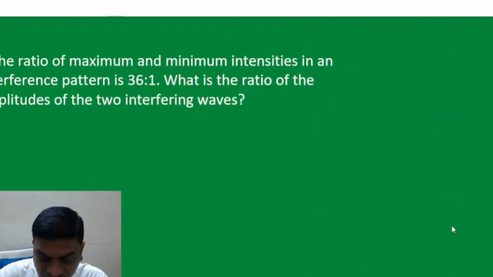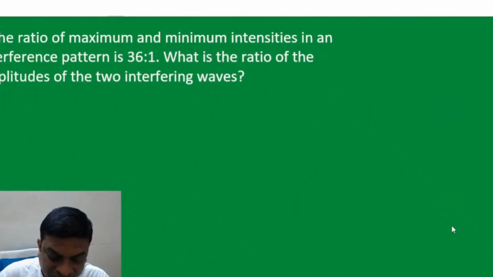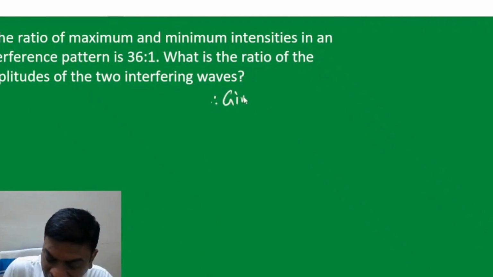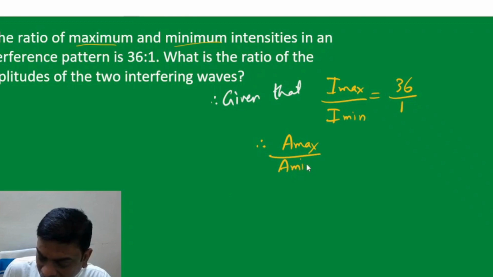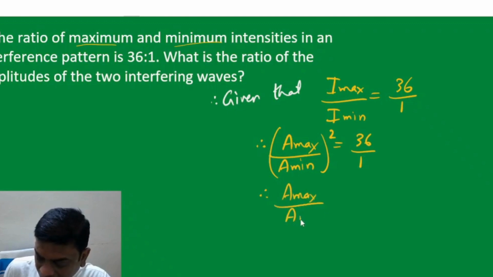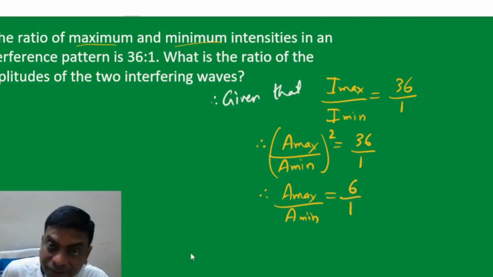Then moving to the next question, question number 4. The ratio of maximum to minimum intensities in an interference pattern is 36:1. What is the ratio of amplitudes of interfering waves? So we have been given that Imax upon Imin is 36:1. The ratio of maximum to minimum intensity is this. So immediately we can write this as (Amax upon Amin) whole square is 36 by 1, and extract the square root here itself. So we have Amax upon Amin equal to 6:1.